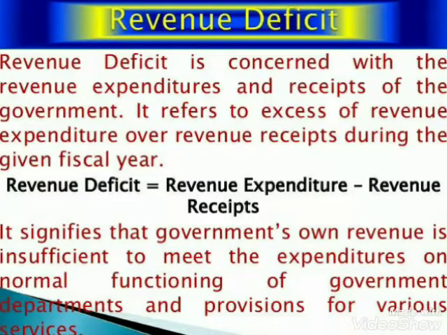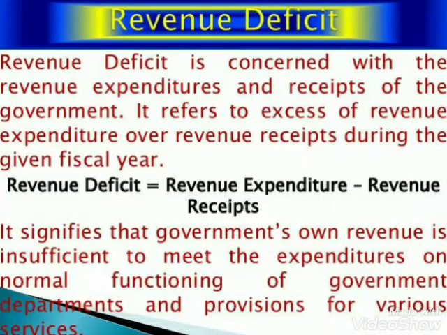So for example, if the government of India cuts its expenditure on subsidies, means it reduces the subsidies by restricting the supply of subsidized LPG cylinders to 9 per family during a year, what will happen? What will happen, children? Because of this, it might cause hardship to people, specifically low income people.